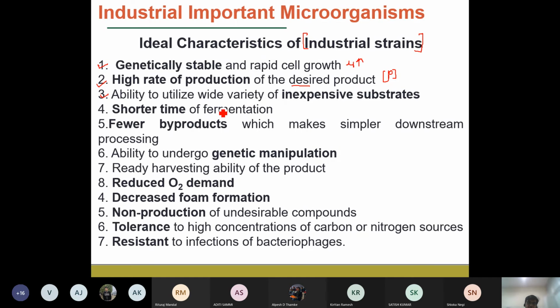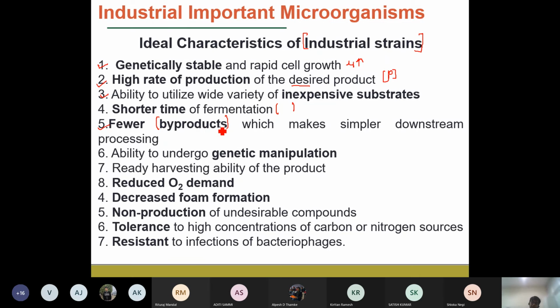Then it should have a shorter time of fermentation. Why? Because if the fermentation time is longer, it will add to the overall cost of the process. So we should have a fermentation process which has a shorter time. And then the byproducts. Generally in fermentation processes with the wild strain, we have byproducts that are generated, right?